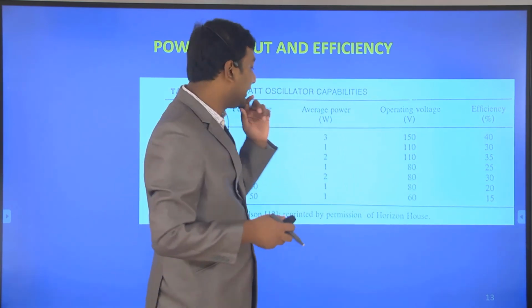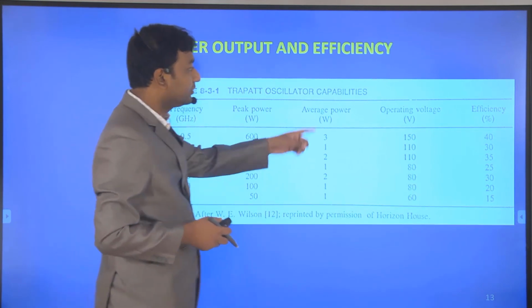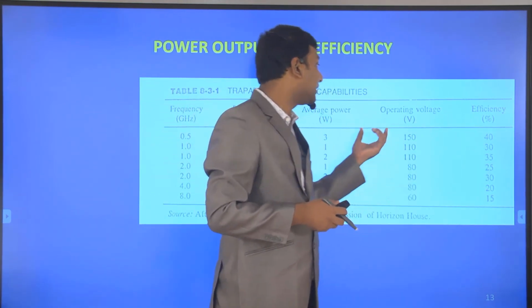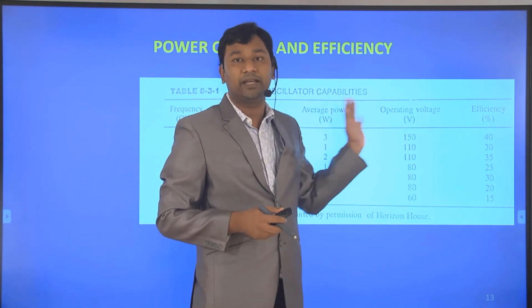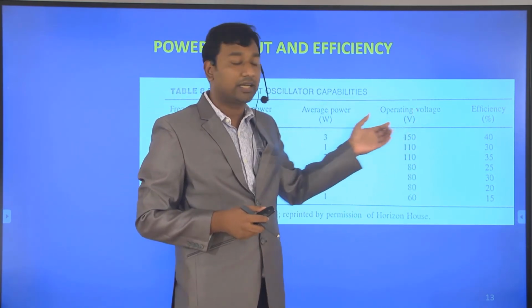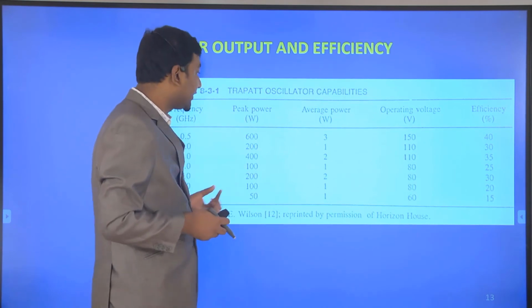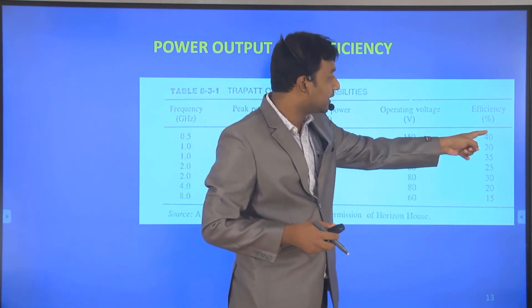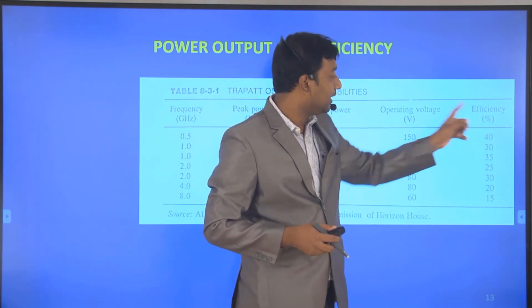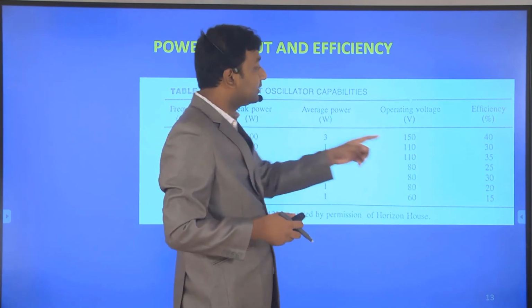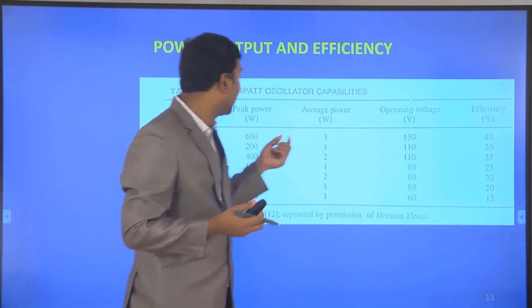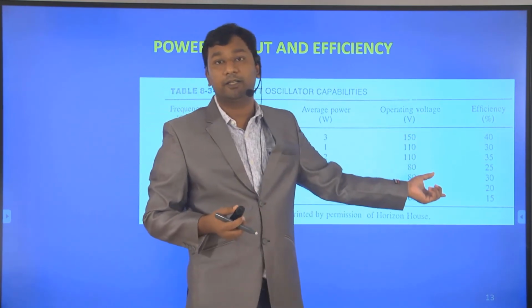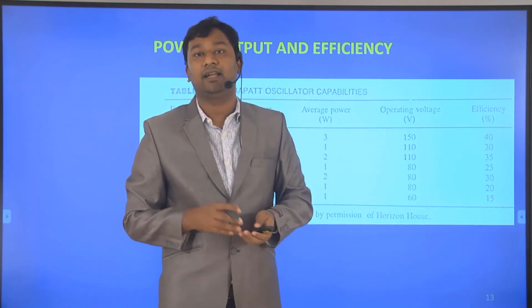We see the efficiency is slightly reduced, but the conditions are different, with different peak power and other parameters, so we cannot compare them directly. We cannot conclude that as frequency increases, efficiency decreases, because the average power, peak power and operating voltage are different.